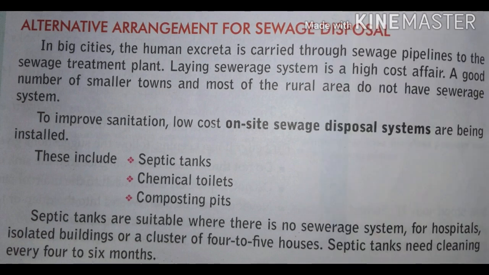Septic tanks are suitable where there is no sewerage system. For hospitals, isolated buildings, or a cluster of 4 to 5 houses, a septic tank needs cleaning every 4 to 6 months. मीन्स हर 4 से 6 महीने के बीच में सेप्टिक टैंक को साफ करना पड़ता है.